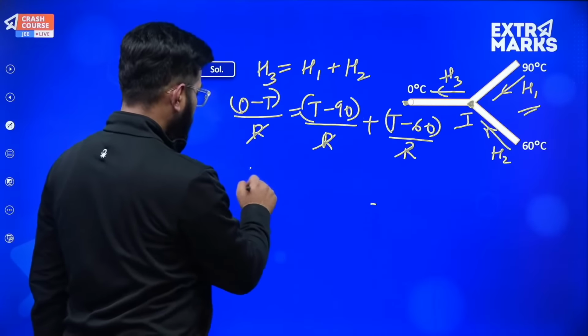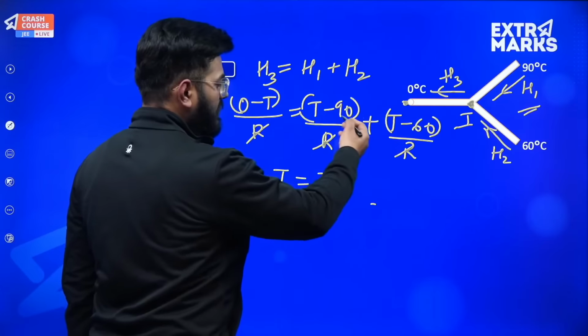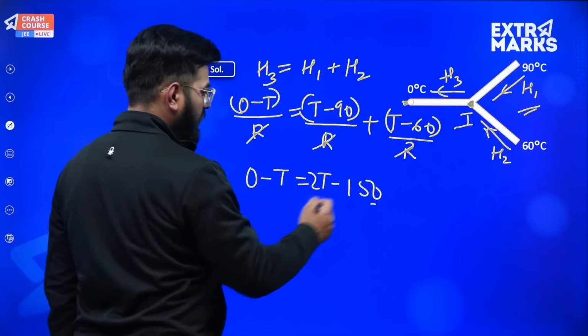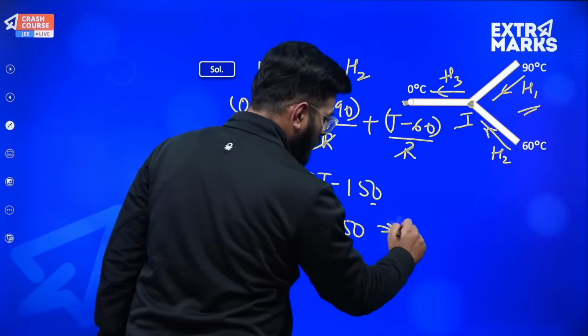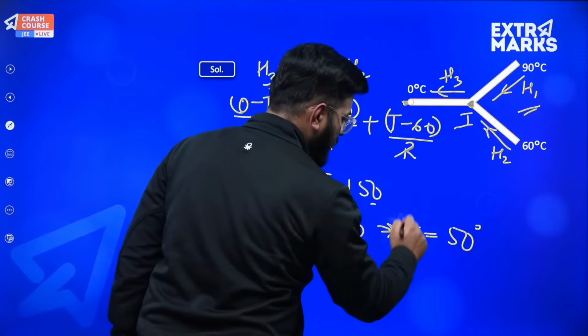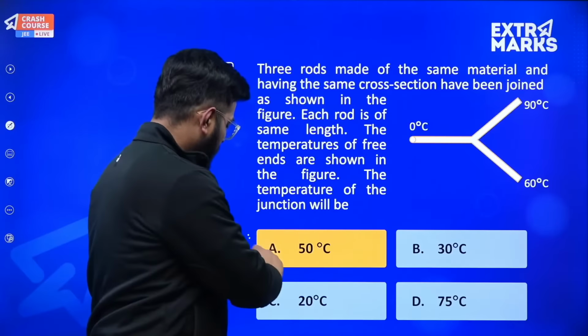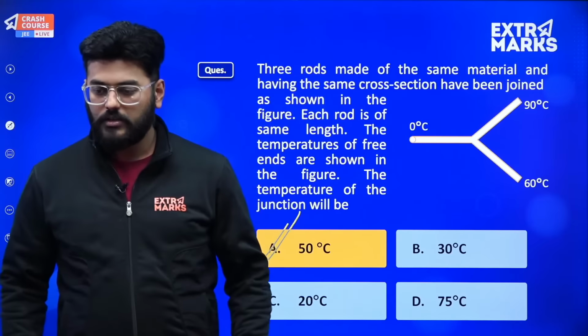So finally what you are left with is 0 minus T will be equal to T minus 90 and T minus 60, so 90 and 60 will turn out to be 150, and this T plus T will turn out to be 2T. 3T will go over there, so 3T will be equal to 150, and finally the result for T will amount to 50 degrees. So this is the value of T. This will be the temperature at the junction point, and this is the right answer. If you are facing any doubt, you can ask me right away.